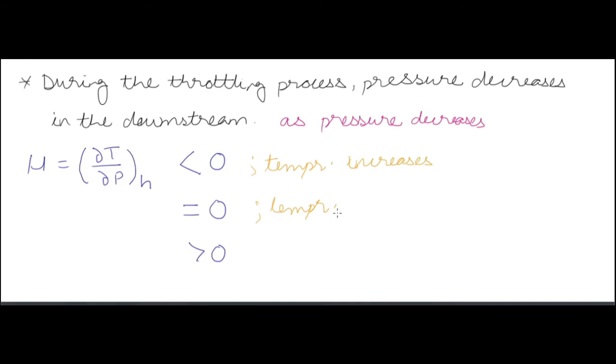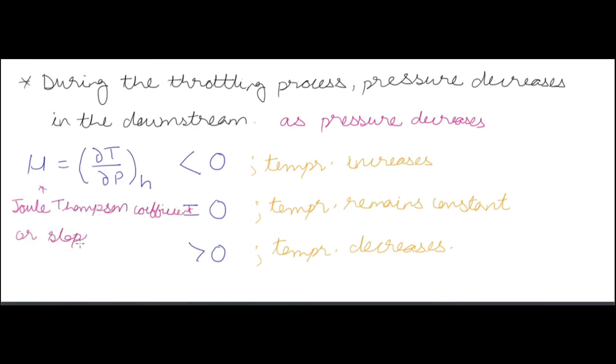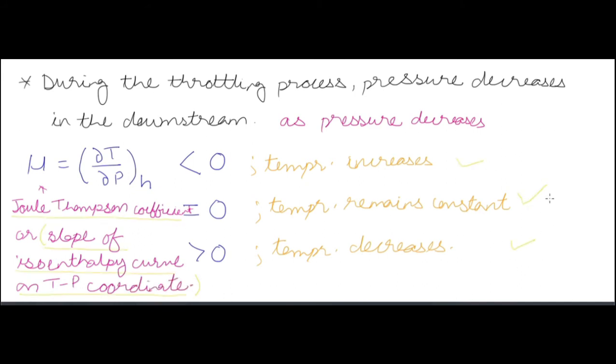If the slope is equal to 0, temperature remains constant; it happens only for ideal gases. And if the slope is greater than 0, a positive value, temperature decreases. Here we have the TP coordinate and isoenthalpic curve, and hence the Joule-Thomson coefficient.